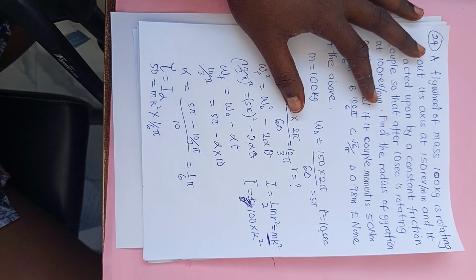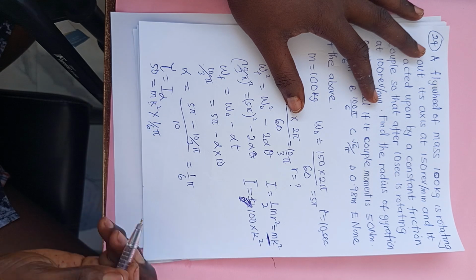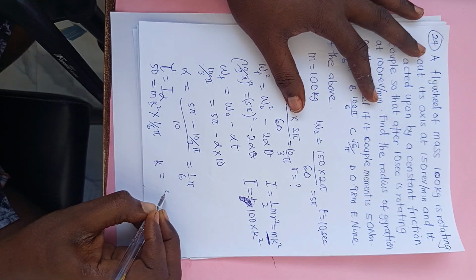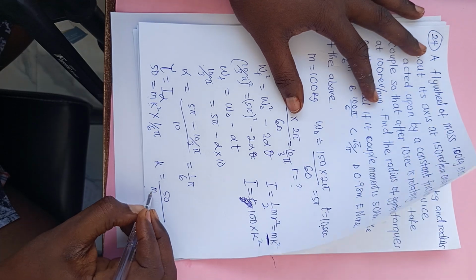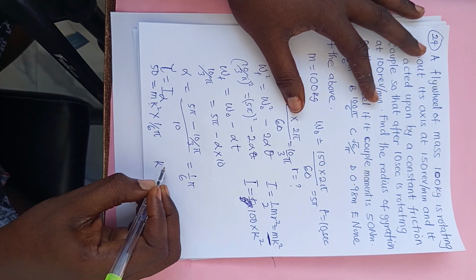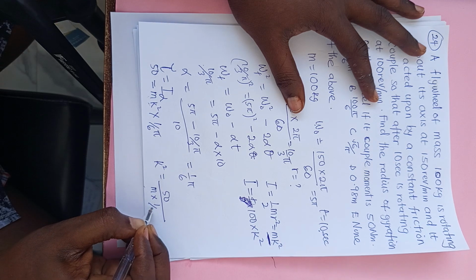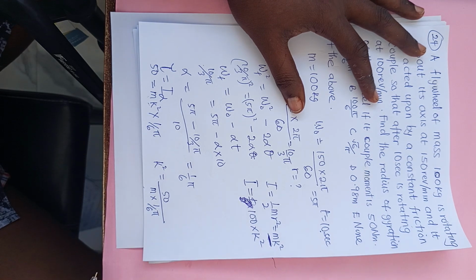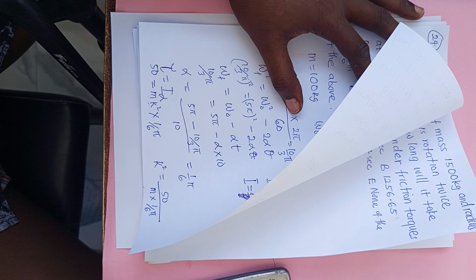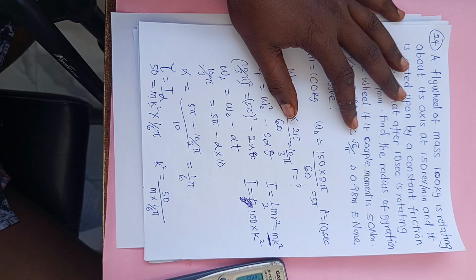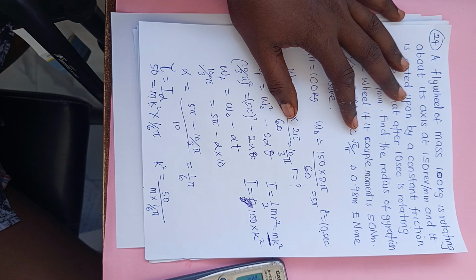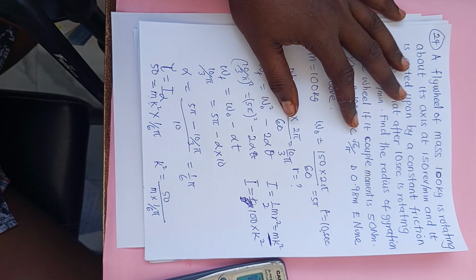Now let's put it there: mk square times 1/6 pi. So what we are going to do is make k the subject of the formula. k will be 50 divided by the mass times 1/6 pi. What is our mass there?